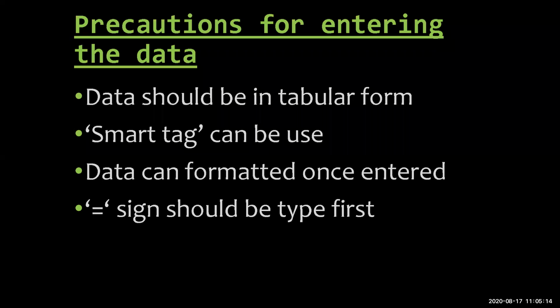Then second, the smart tag can be used. Smart tag is what? For dragging the data. If we are entering the same data, there is an option, the smart tag, that we can use.